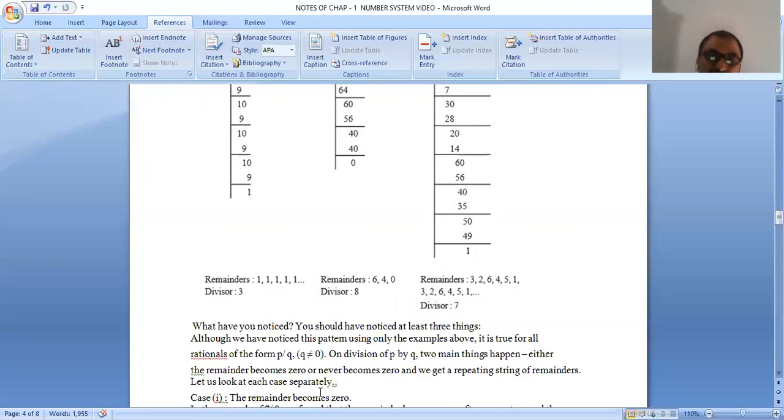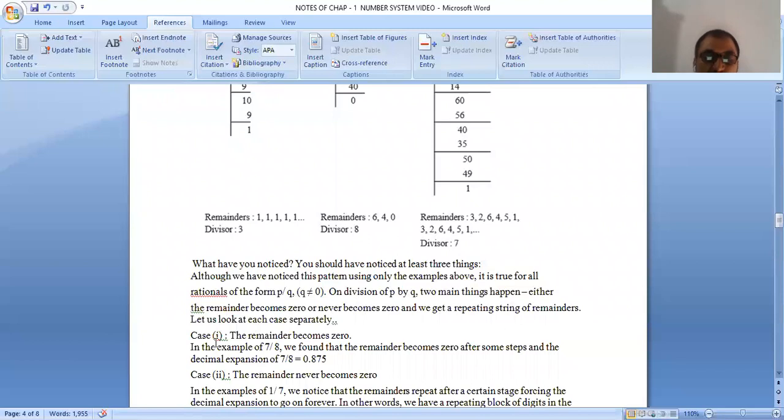When we find the decimal expansion of any rational number, there are two cases. Either the remainder becomes 0, or it never becomes 0 and we get repeating strings of remainders. Any digit, any remainder, we repeat again and again. Let us look at each case separately.